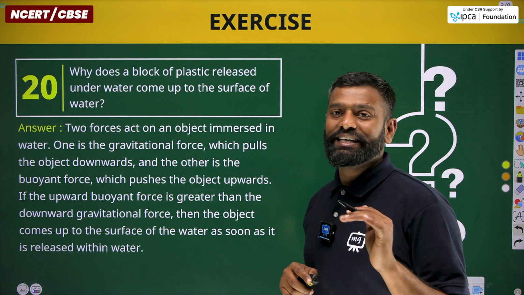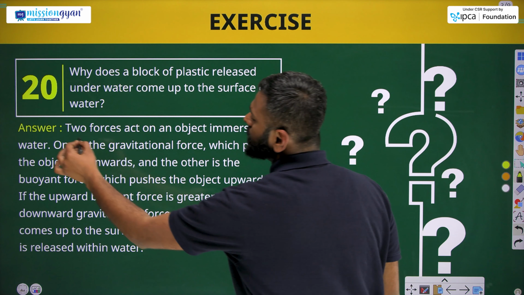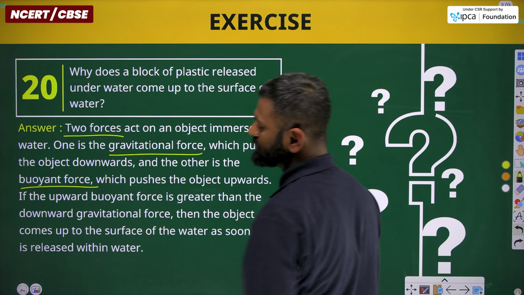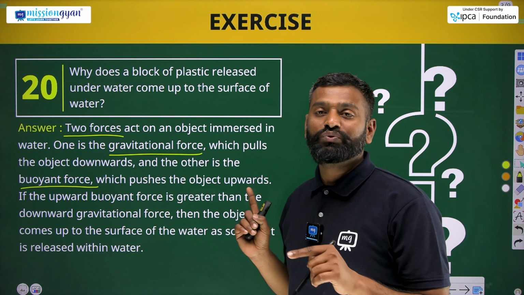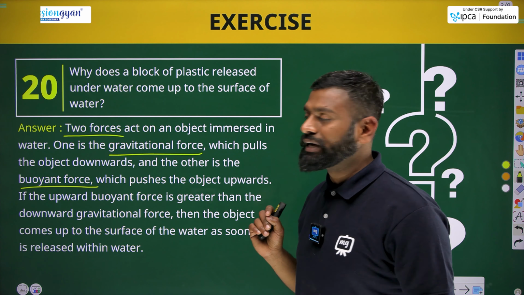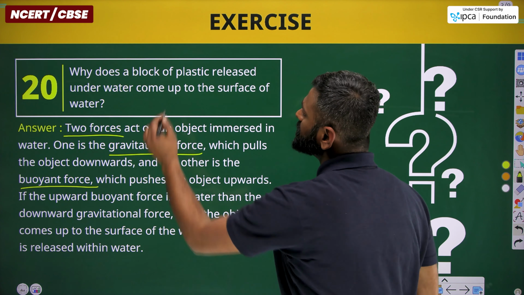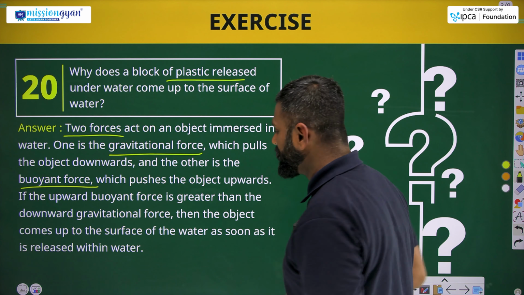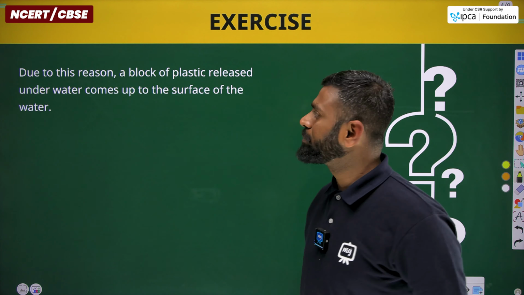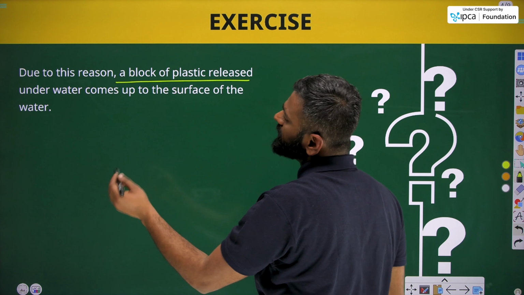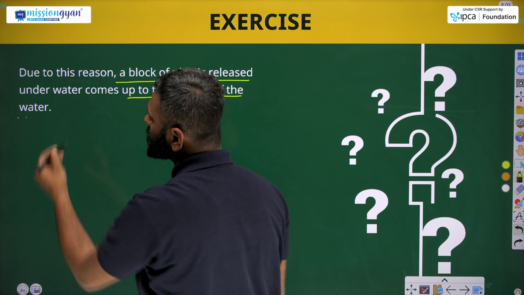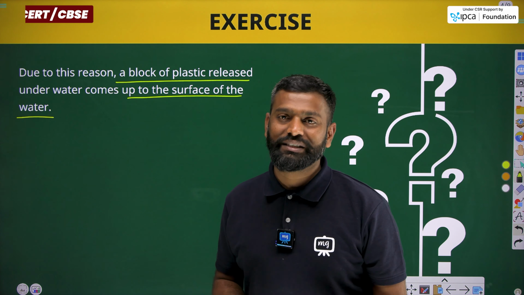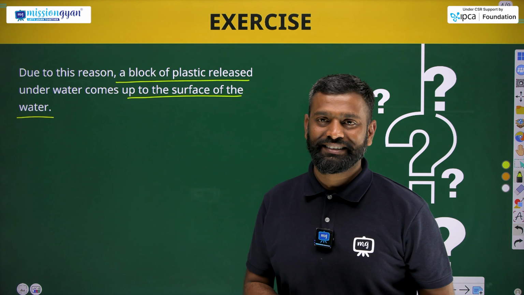Two forces are applied on every submerged body. One is gravitational force and another is buoyant force. Whichever force is larger, it will act. If the buoyant force is larger on this plastic block, then the body will get up. The block of plastic released under the water comes to the surface of the water as the buoyant force is larger than the gravitational force. Let's move to another question.